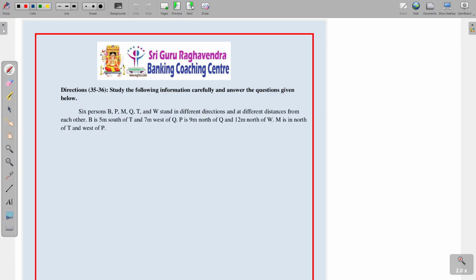B is 5 meters south of T and 7 meters west of Q. So B is 5 meters south of T, and 7 meters west of Q. Next, P is 9 meters north of Q and 12 meters north of W. Since P is already north of Q by 9 meters, W is 3 meters further from there. So 3 plus 9, total 12 meters.